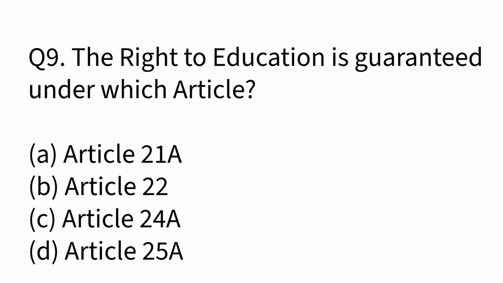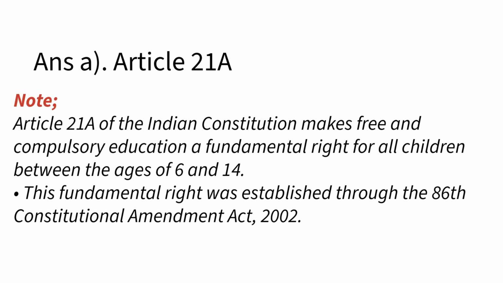Question number 9 is, the right to education is guaranteed under which article? Option A is Article 21A, Option B is Article 22, Option C Article 24A, Option D Article 25A. The correct answer of this question is Article 21A.